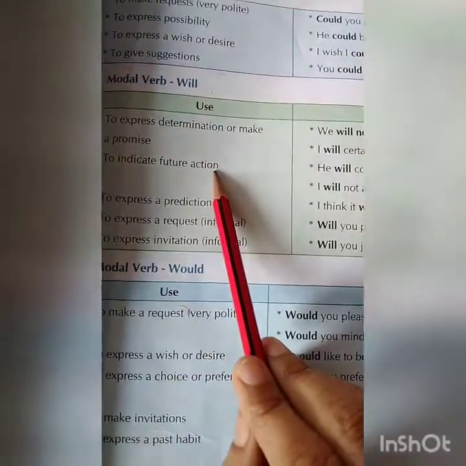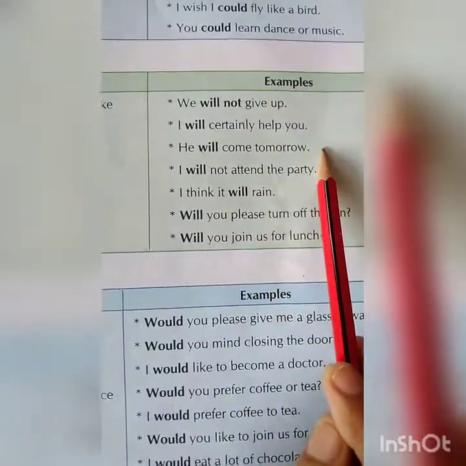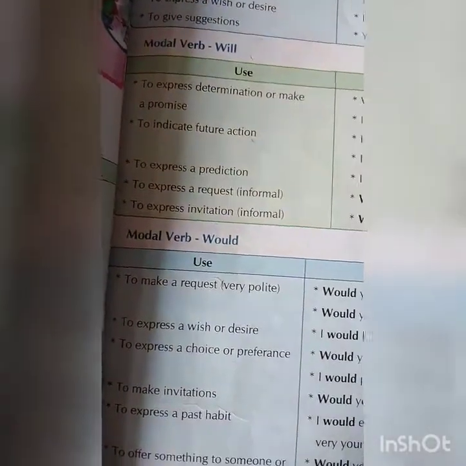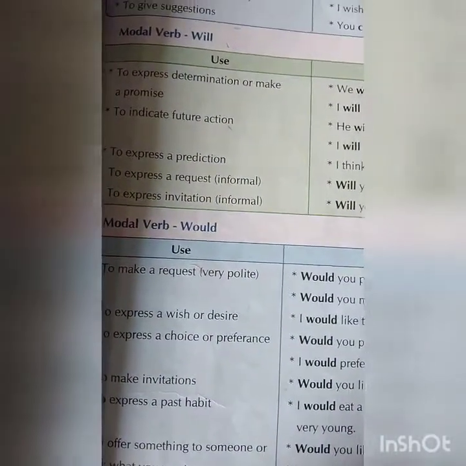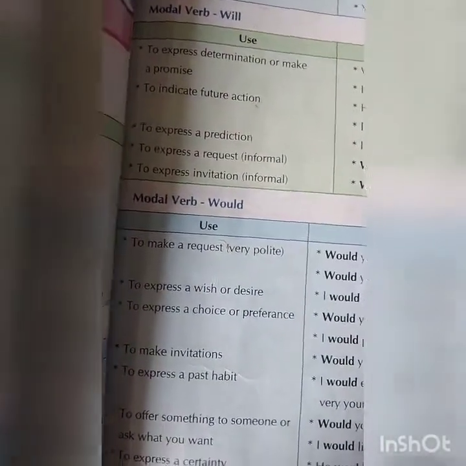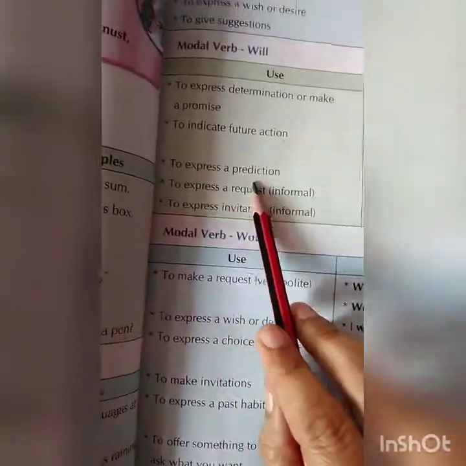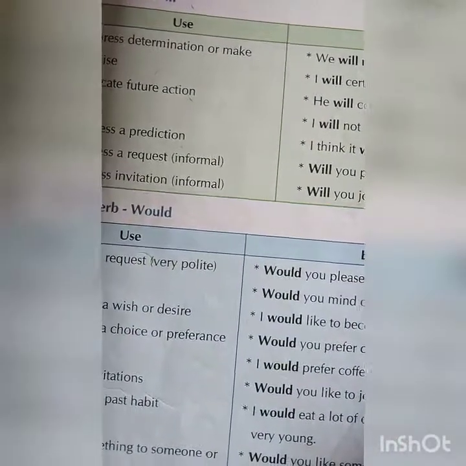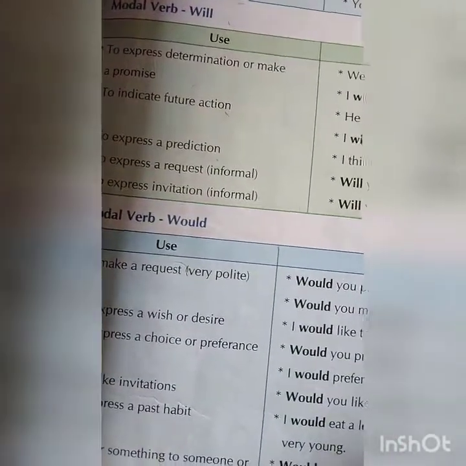To indicate future action. He will come tomorrow. I will not attend the party. It is future. I will not attend, not today. And he will come tomorrow. That is also future. To express a prediction. I think it will rain. Prediction. You are predicting that it may rain.